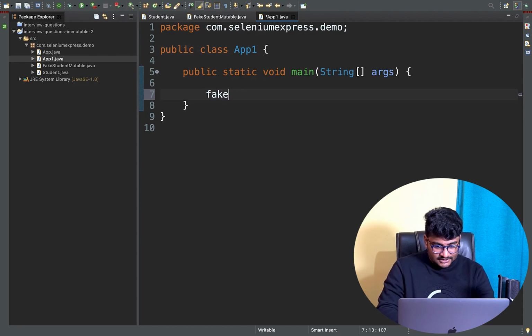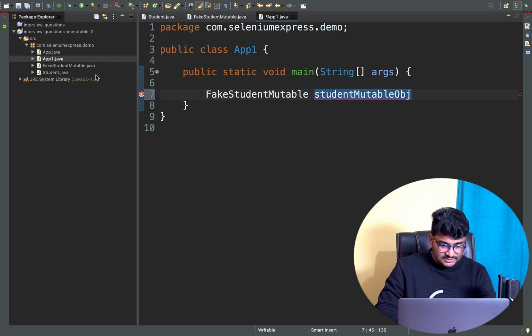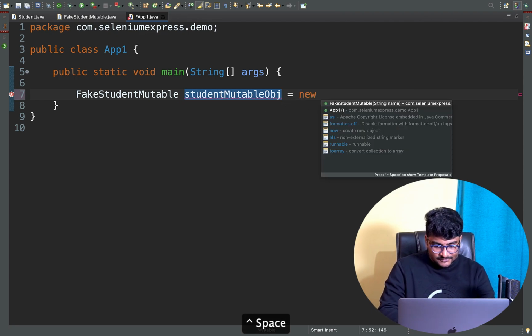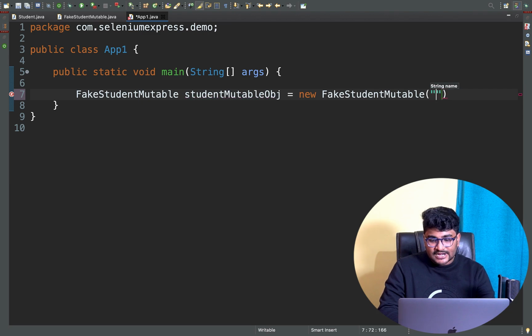So here I'll use fake student mutable, let's say a student mutable object, is equal to new fake student mutable, and I'll give some data as Abhilash. The student name is Abhilash.